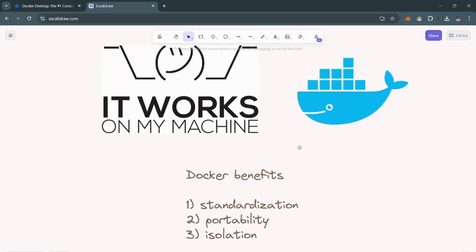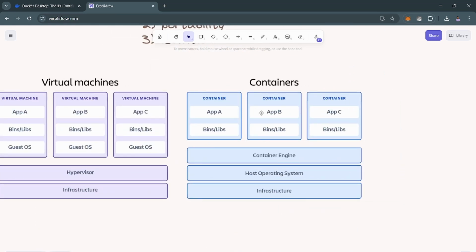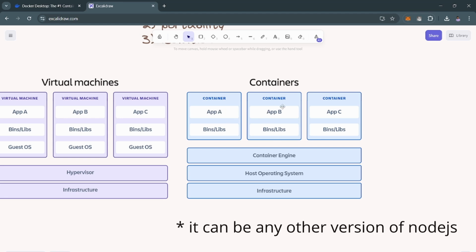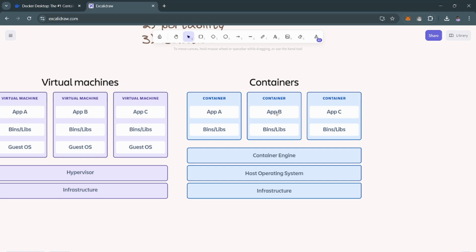So what is Docker? Docker is a platform which helps us package our application into one standardized container, and we can build, run, and manage our containers inside Docker. So what are the benefits of Docker? We can standardize our whole application. You can see app A is totally isolated from app B. So if we want to use other versions of Node, we can run Node version 11 on this container, and the other container can hold Node version 20. So it won't break anything because everything is isolated from each other.